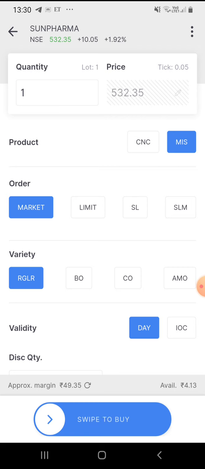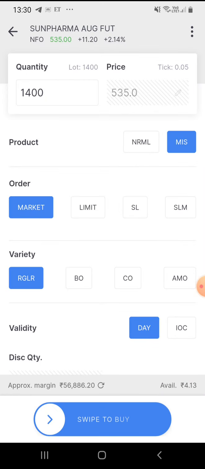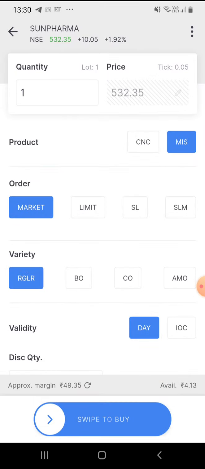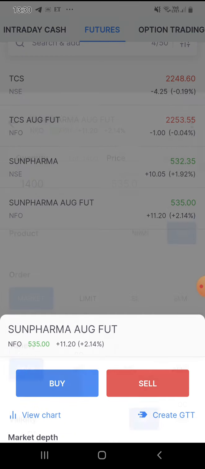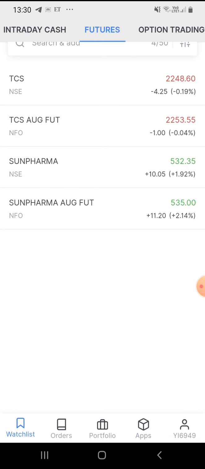What is the quantity showing? 1. The quantity showing is 1, but when you are taking the future, the quantity showing is 1400. Why? Because the default is 1 here, but here the default is 1400, right? So that's the first point.